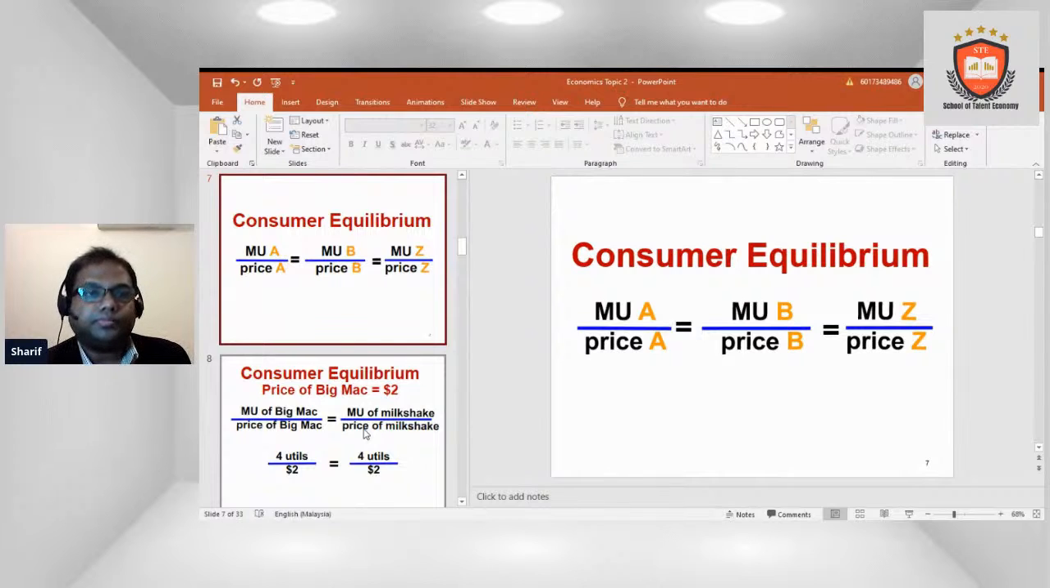Consumer equilibrium. So consumer equilibrium is marginal utility divided by price. It means that when the marginal utility is divided by price, the ratios are equal across goods.